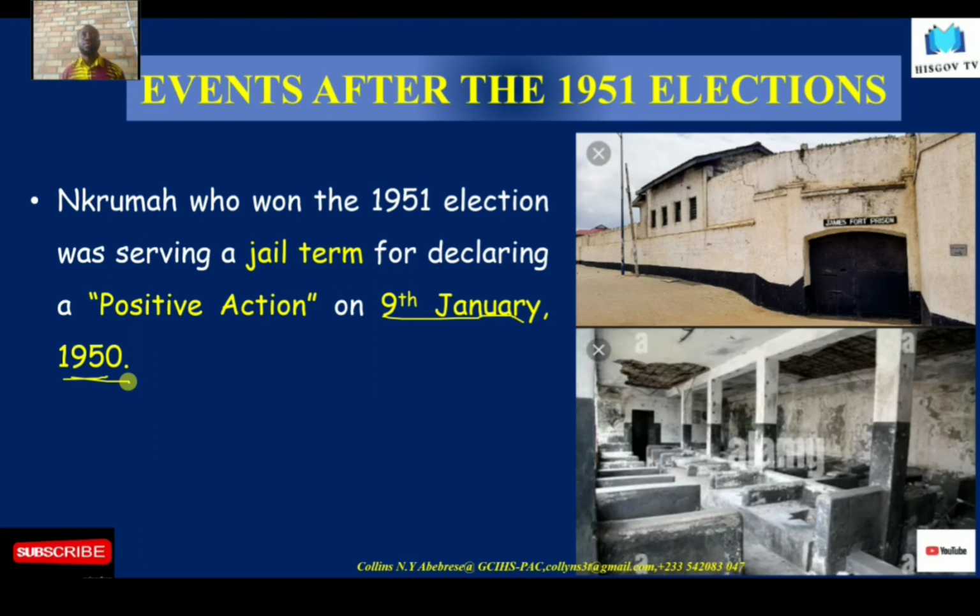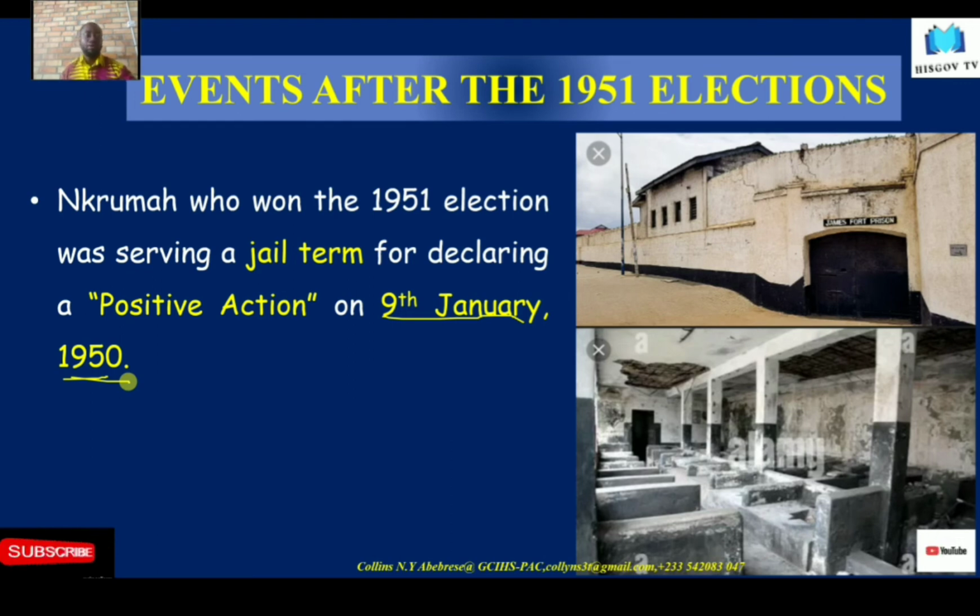And in this positive action, he meant that the people in the Gold Coast at that time were to embark on strike, a sit-down strike to be precise. Nobody would go to work on that day. And this was to force the colonial governor to grant independence to the people.